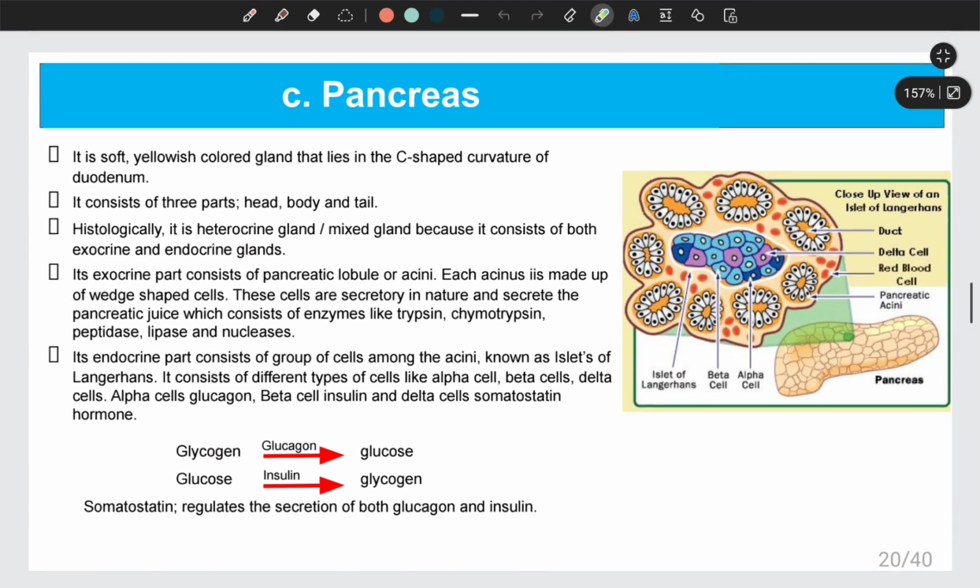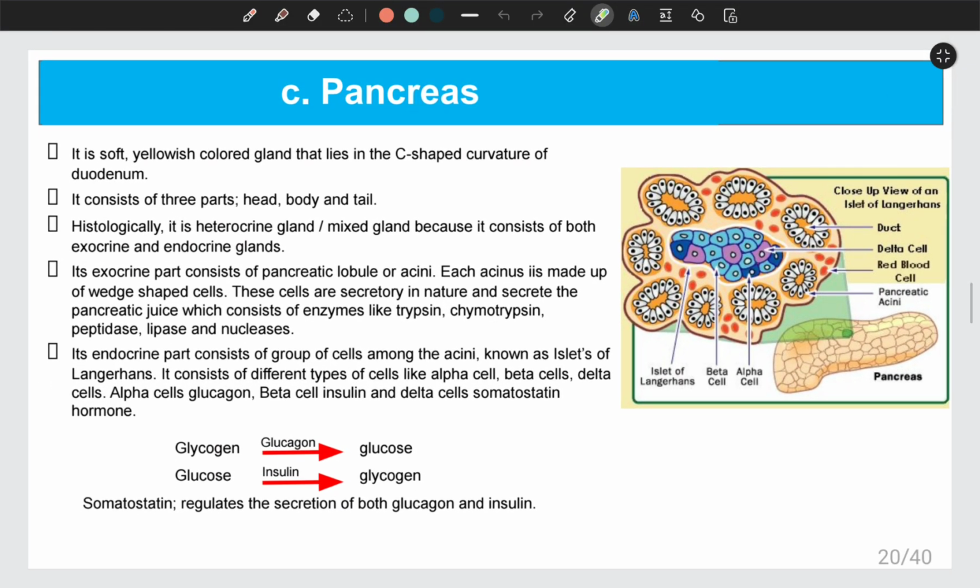Now let's go to the third digestive gland, the pancreas. It lies in the loop of the duodenum that I discussed before. It is a soft, yellowish colored structure, and as I told, it is present in the loop, the C-shaped curvature of the duodenum. It consists of three parts: head, body, and tail. The front part is known as the head, then the body, and the last part is known as the tail. And histologically, it is a heterocrine gland, meaning a mixed gland, because it consists of both exocrine and endocrine glands.